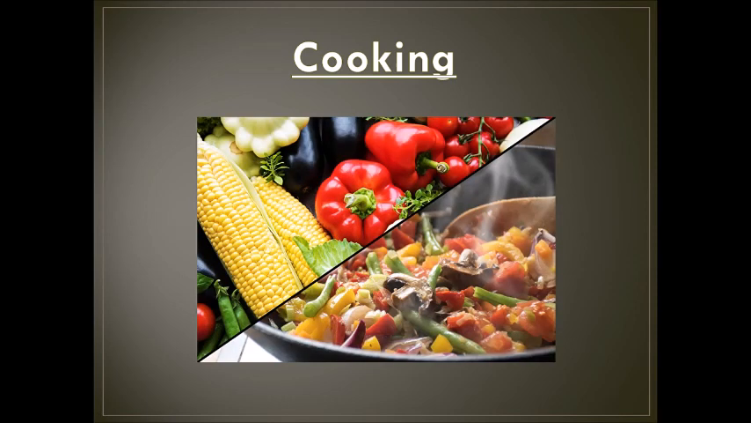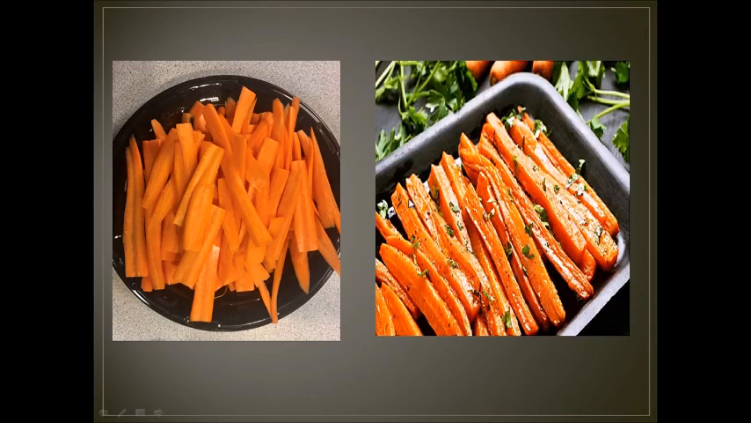Cooking also is a chemical change. When we cook food, it changes completely. Like when we cook vegetables, vegetables before cooking are totally different than after cooking. Like carrots here. This is before cooking and this is after cooking. Cooking changes the texture, the taste, the color of vegetables, of carrots. Carrots become softer and they taste differently.